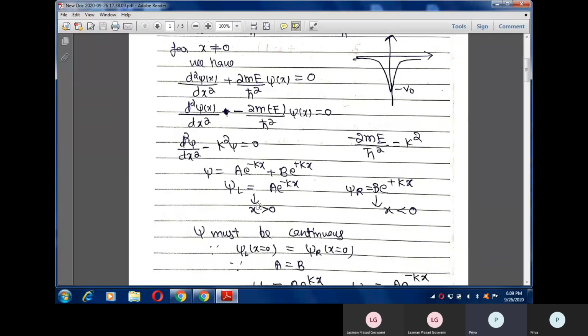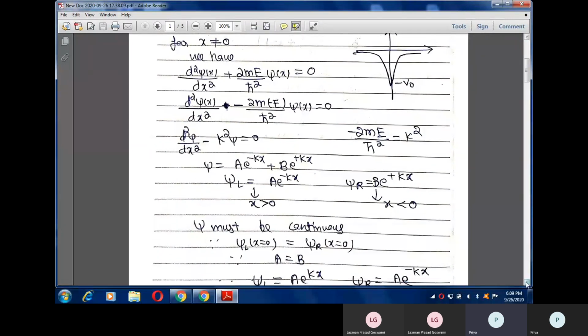Now, as we all know, the wave function cannot be infinite. So for x greater than 0, we define our wave function psi r equals a e raised to the power minus kx, and as x goes to plus infinity this wave function becomes 0. For x less than 0, the wave function I represent by psi l, and it is b e raised to the power kx. So this is the wave function for the Dirac delta potential, and we will modify it further.